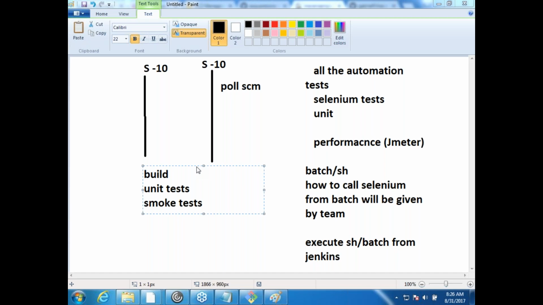Okay, any testers here who use Selenium or JMeter? Yeah, I think you can, any dummy script is okay.